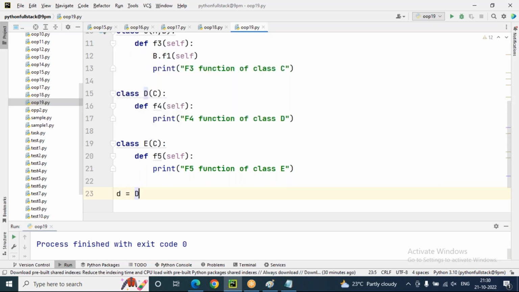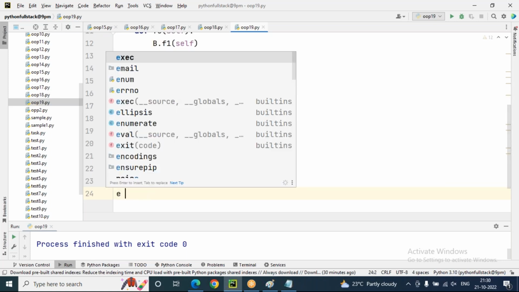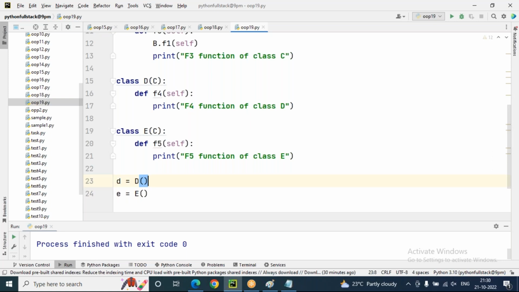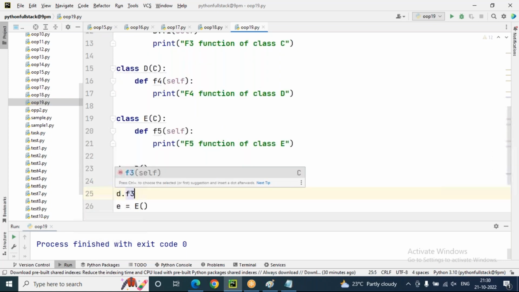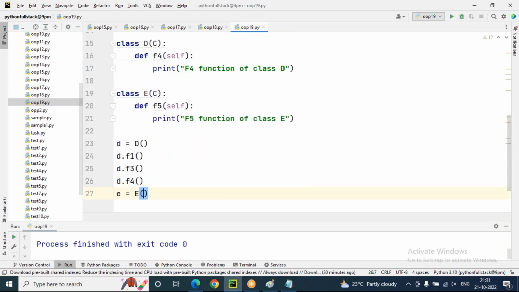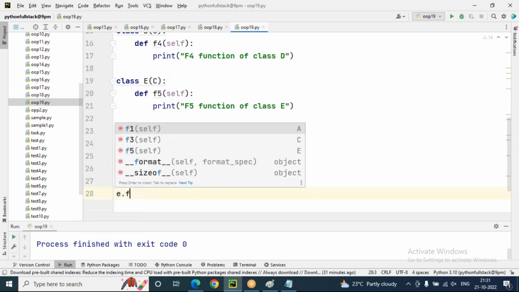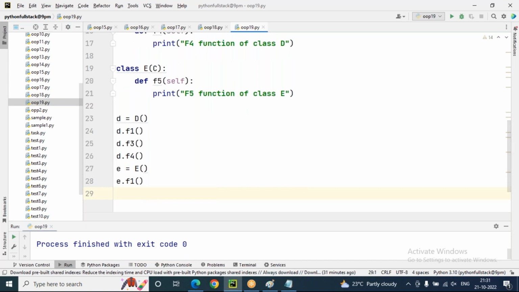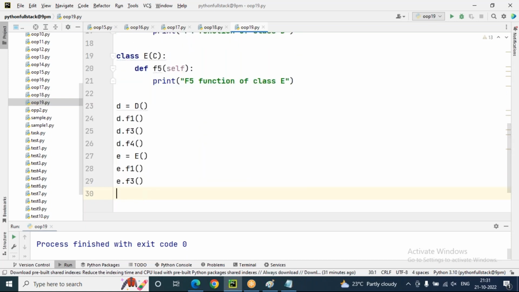D equals D, E equals E. So D dot F1 is possible, D dot F3 is possible, D dot F4 is possible. F4 belongs to D only. Even E dot F1 is possible, E is eligible to access the parent. E dot F3 is possible, E dot F5 is possible, F4 not, F4 belongs to D only. So this is one scenario of hybrid inheritance.